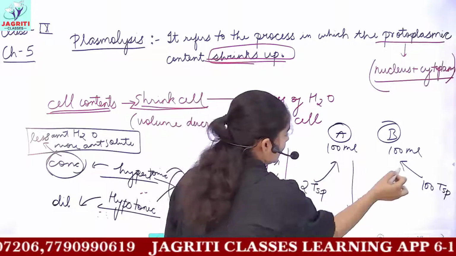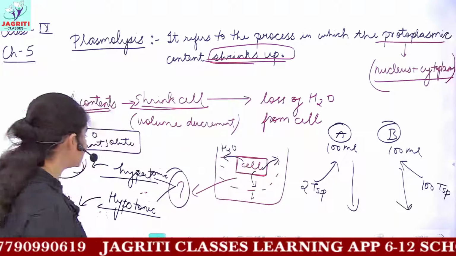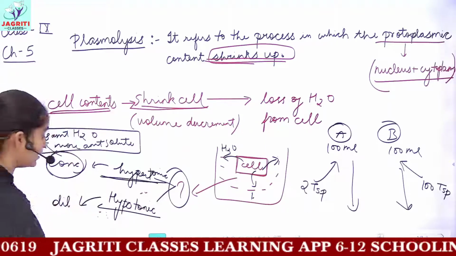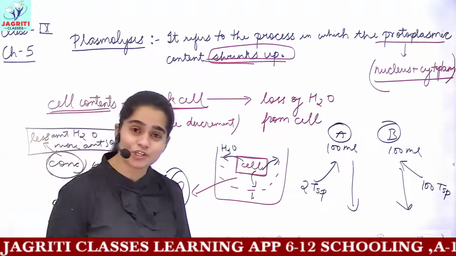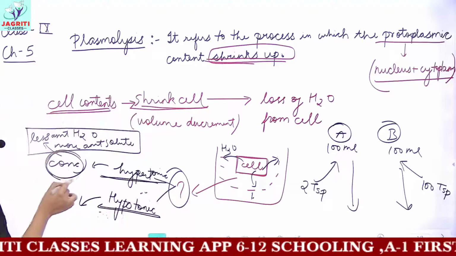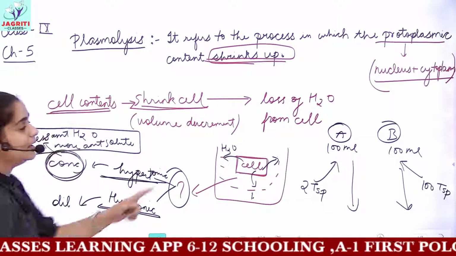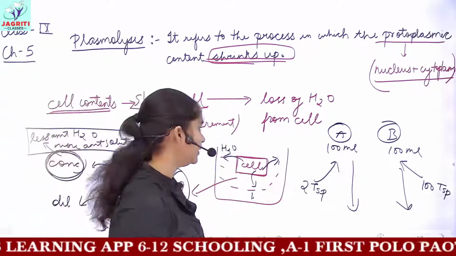Can you now tell me which would act as a hypertonic solution and which would be your hypotonic solution? Or in simple general terms, which would be more concentrated, A or B? Great.